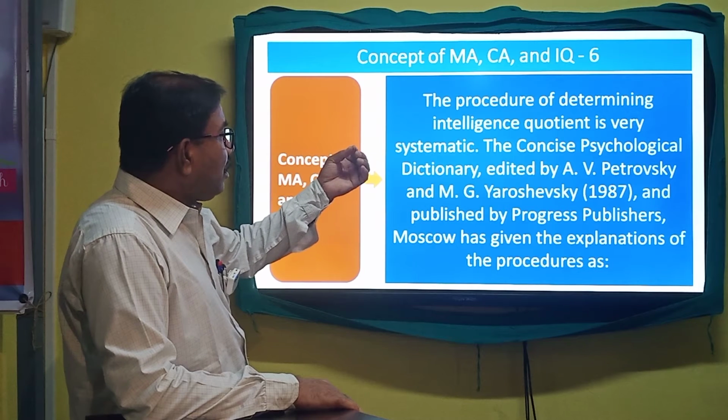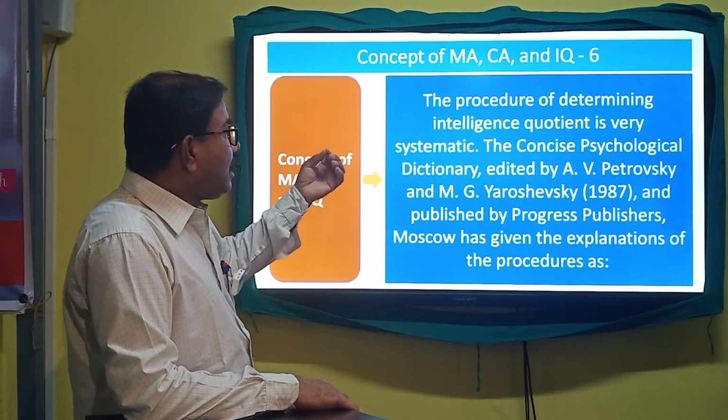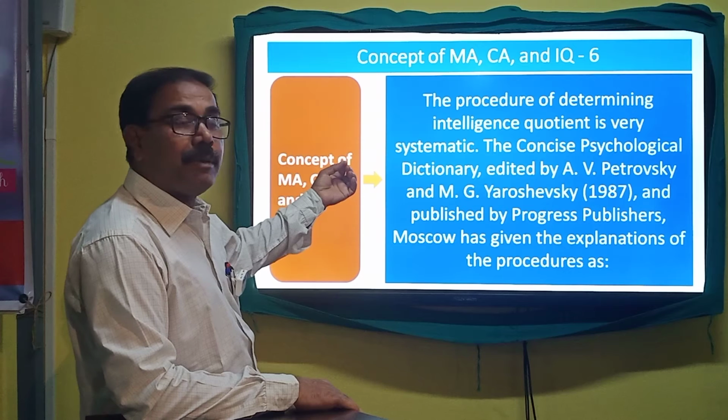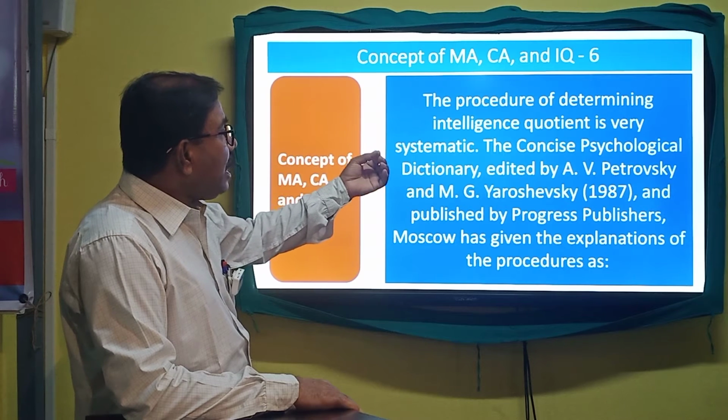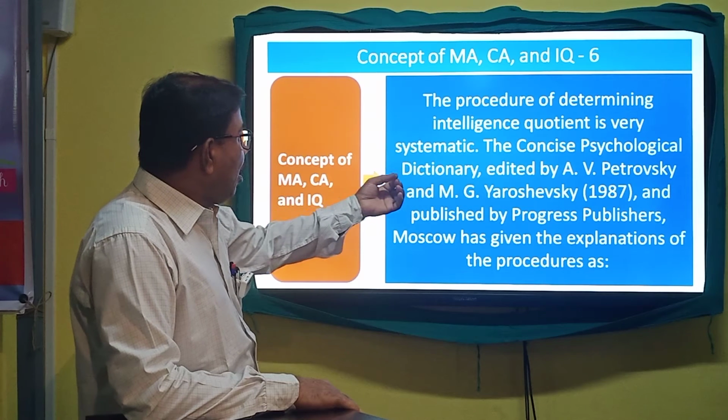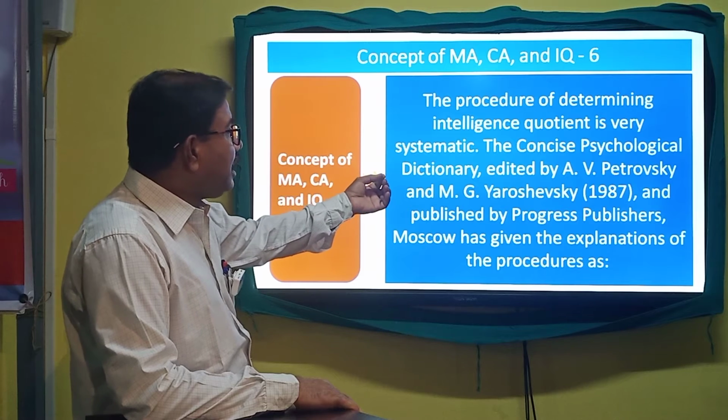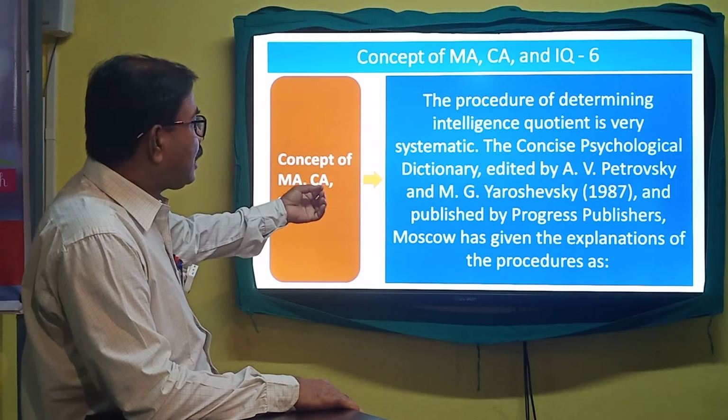The procedure of determining intelligence quotient is very systematic. The Concise Psychological Dictionary, edited by A.V. Petrovsky and M.G.